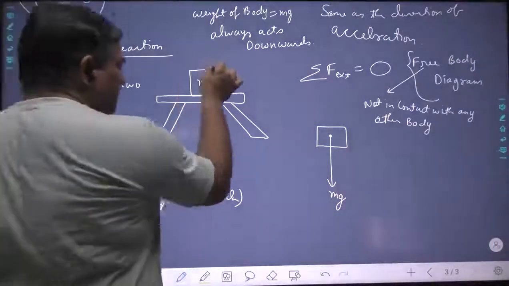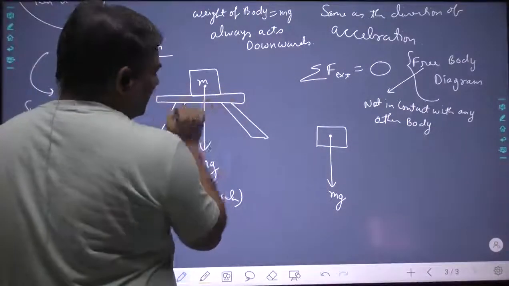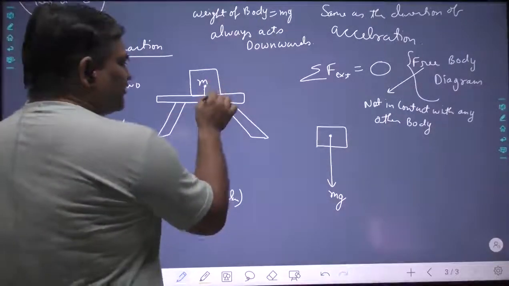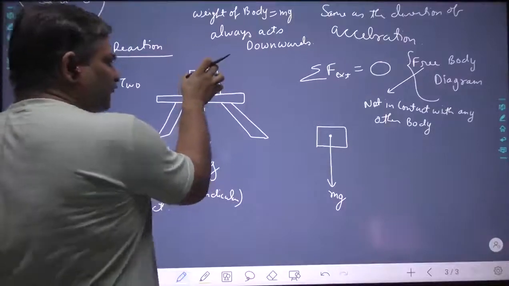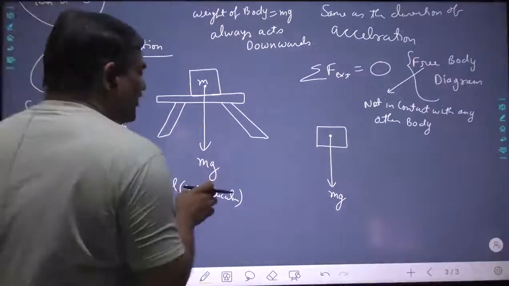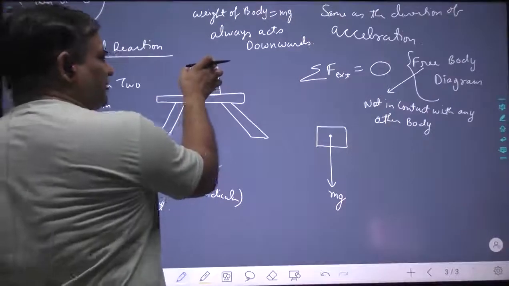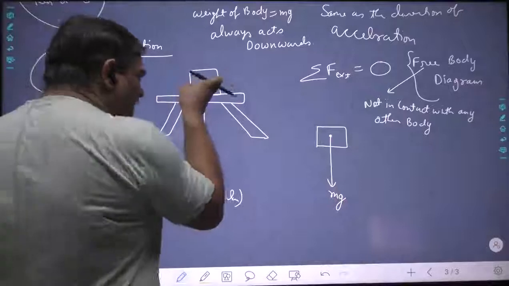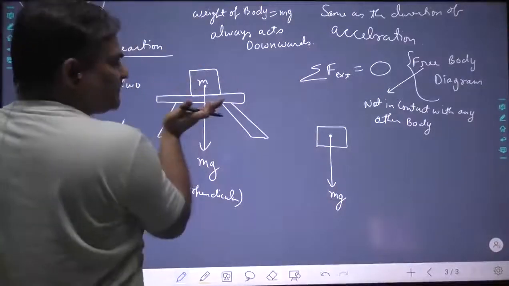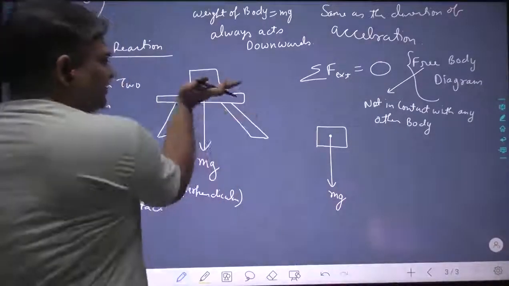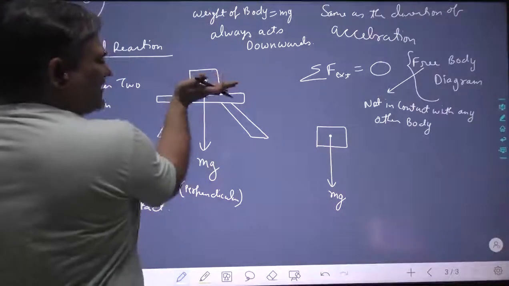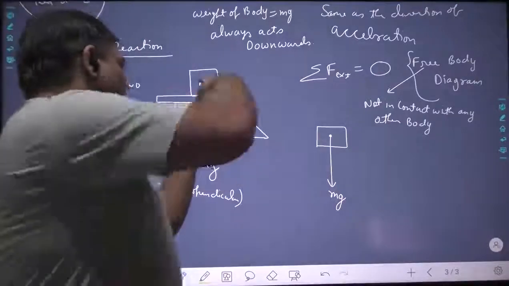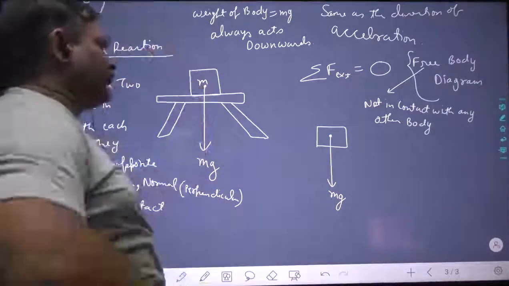And since this particular thing touches the table, there will be a contact force. This contact force is not letting this thing fall down. Why is it falling down? It is falling down due to its weight, due to Earth's pull. But this table is resisting the fall. Now definitely, if this table is resisting the fall, it is applying a force upward. Because if a force is downward, then to resist it, you have to apply a force upward.